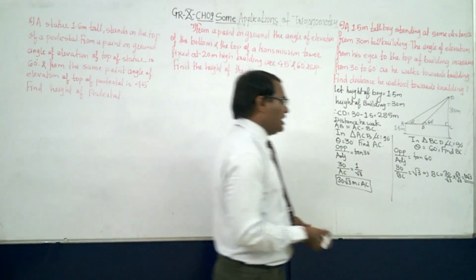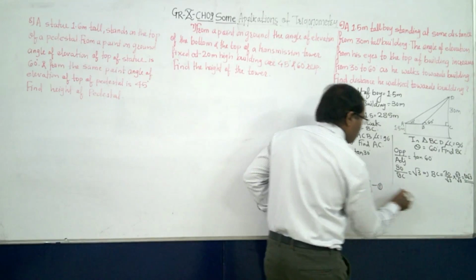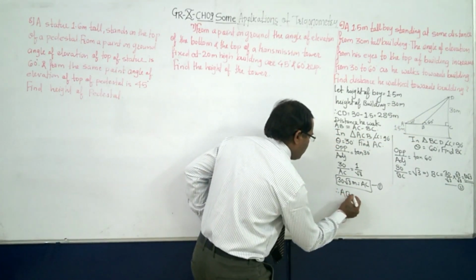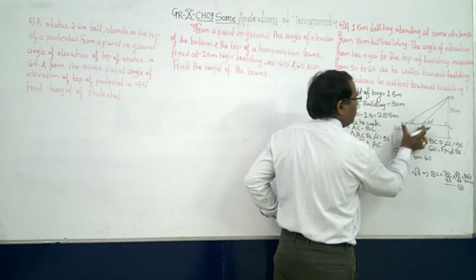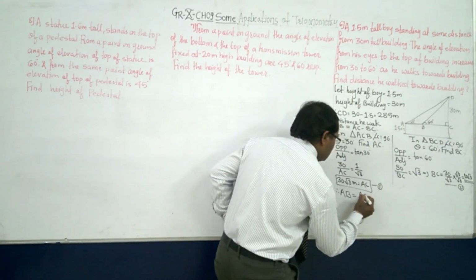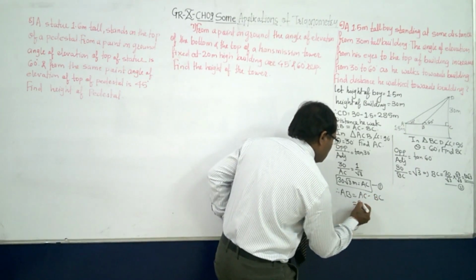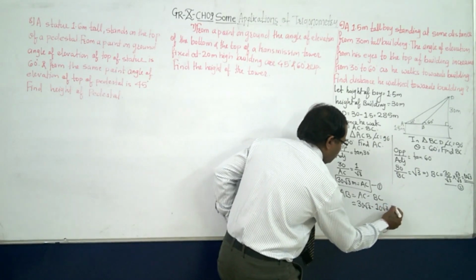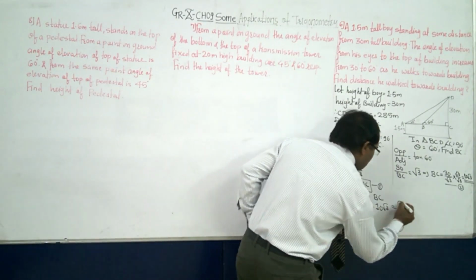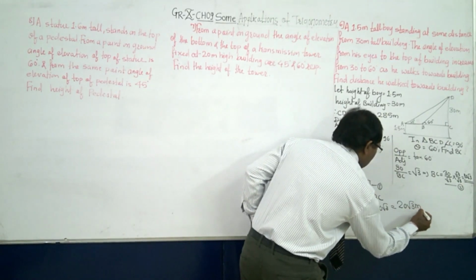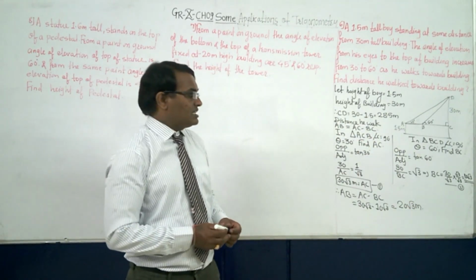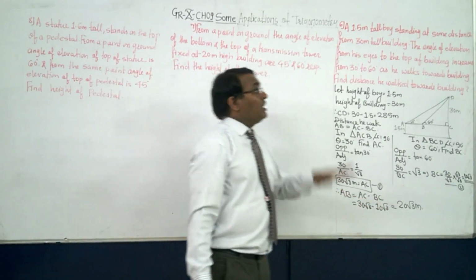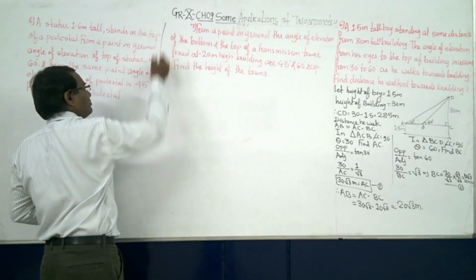Is that okay? Now this can be your equation 1, this can be your equation number 2. Therefore, what is your AB? As we know, if you want to find out AB, it is AC minus BC. What is AC? 30 under root 3. BC is what? 10 under root 3. So 30 minus 10 is what? 20 under root 3 meter. So this is the distance we walk towards the building. So this is AB's value. Now let's go on to the next sum.